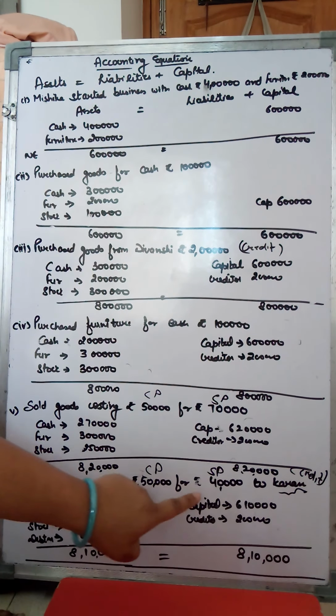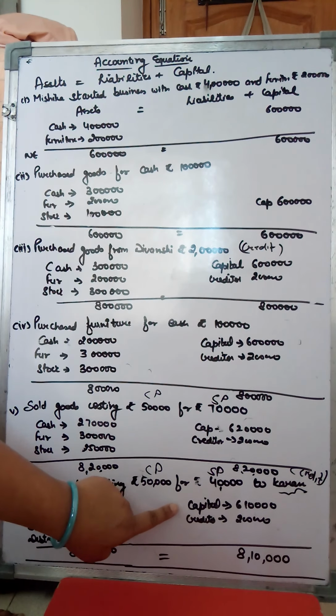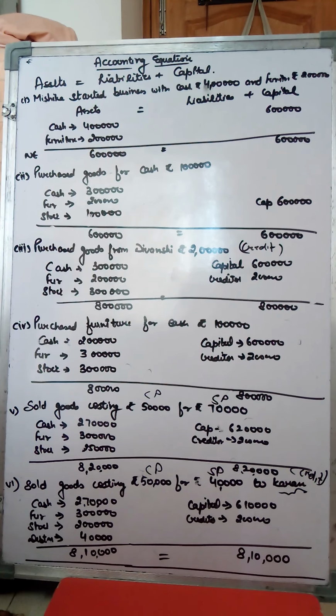And who will take the loss? The loss will be borne by the proprietor, so 10,000 will be deducted from capital. So now your capital will be 5 lakh 90,000, and creditors are worth rupees 2 lakh. So the total of your accounting equation is 7 lakh 90,000.